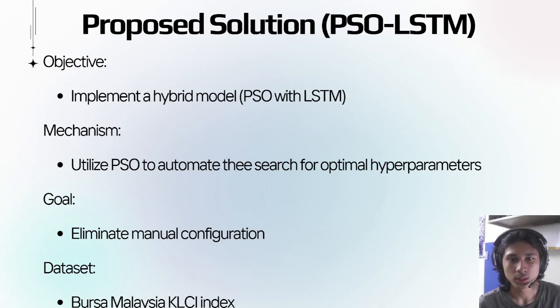The goal is to eliminate manual configuration to improve predictive accuracy and convergence speed. The dataset we use is the Bursa Malaysia KLCI index from 2010 to present to model local economic trends.